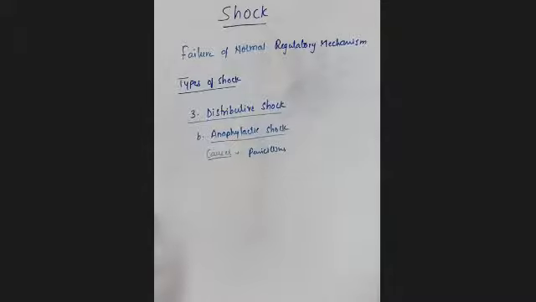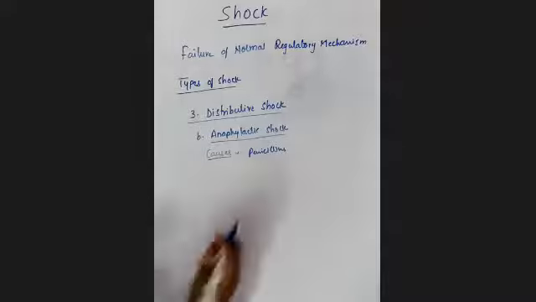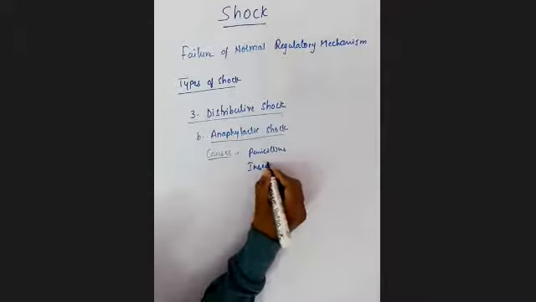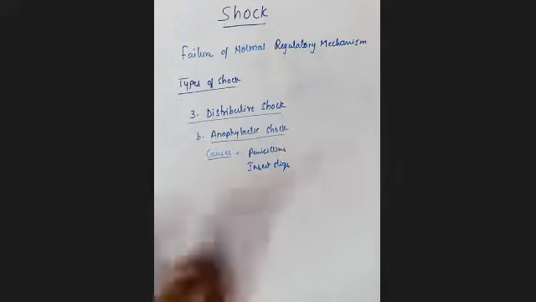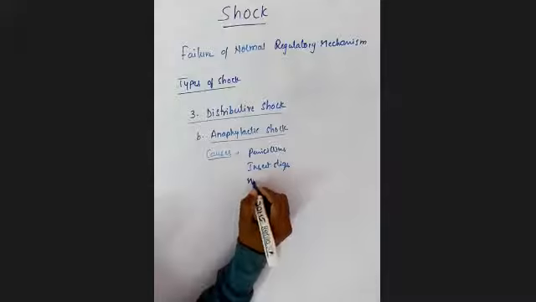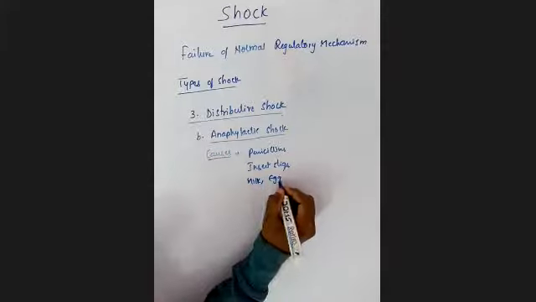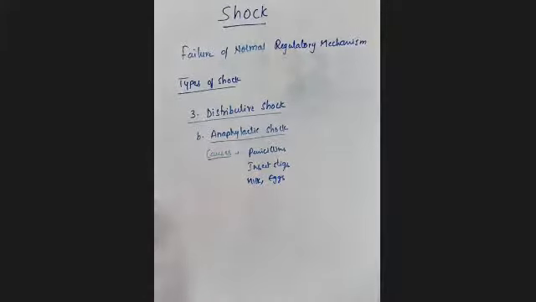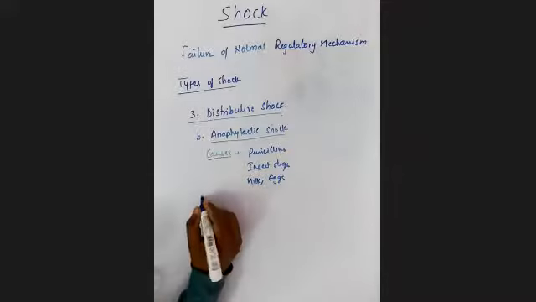Because of penicillins, it may also lead to this kind of anaphylactic shock. And next one is sometimes insect stings. That means insect bites may lead to some allergy in the body, which may also lead to this kind of anaphylactic shock. And some people are allergic to milk, and some are allergic to eggs, right? So these are all some causes which may lead to this kind of anaphylactic shock. And next we'll see the pathogenesis.